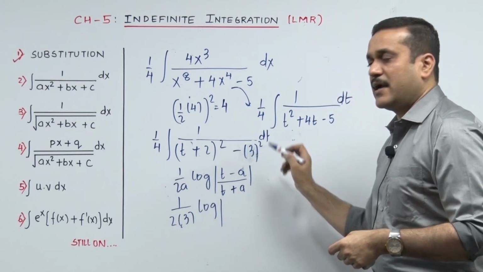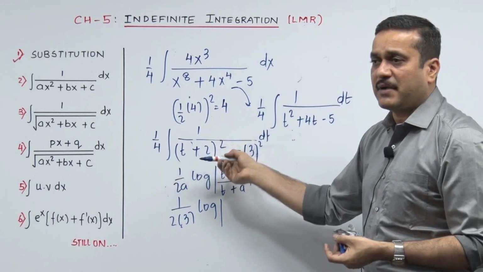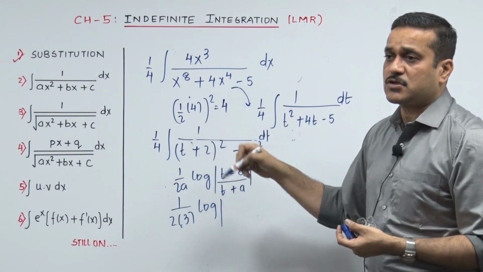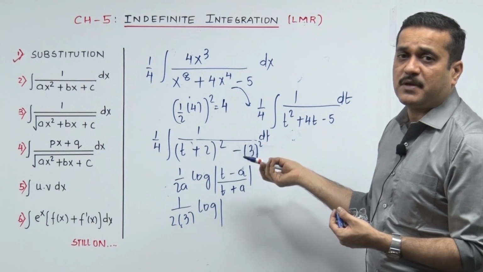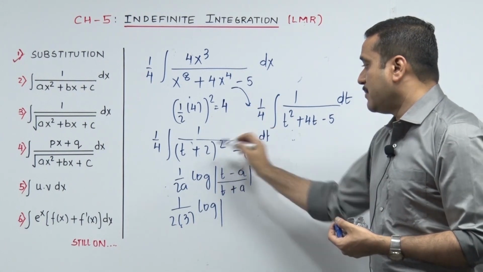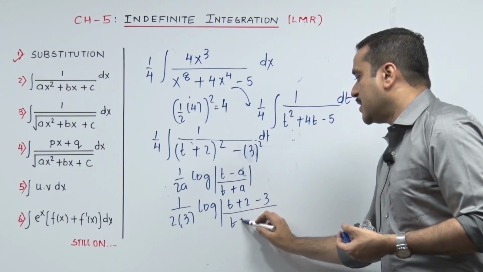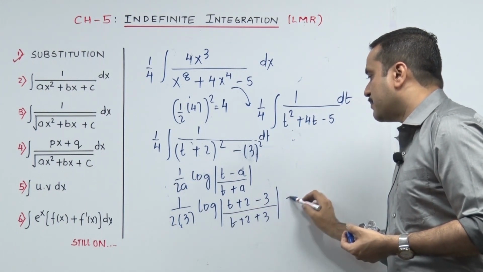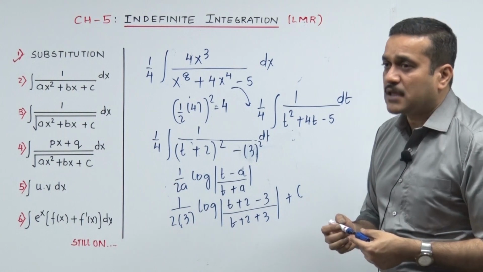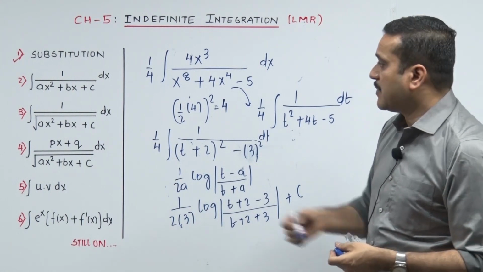Now tap it and write it. I hope that's my t. My t is linear, my t plus 2 is also linear. So I have got full right in integration to call my t plus 2 as t. So t minus a. So it's going to be t plus 2 minus 3 upon t plus 2 plus 3, please check, plus c. Of course you are screaming out there, sir ji, you forgot the 1 upon 4.